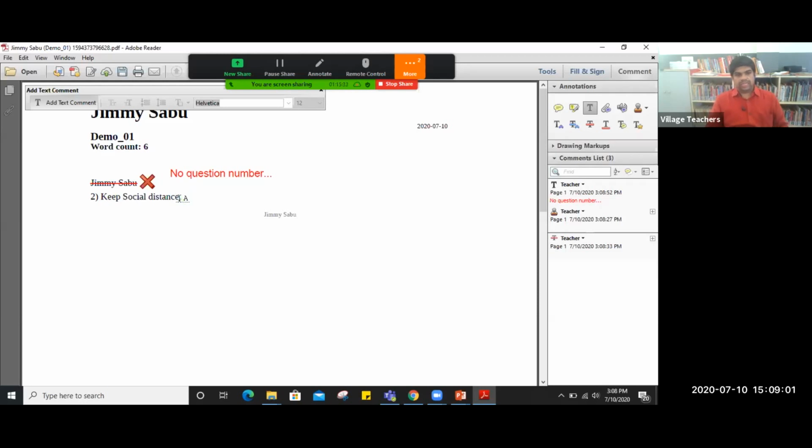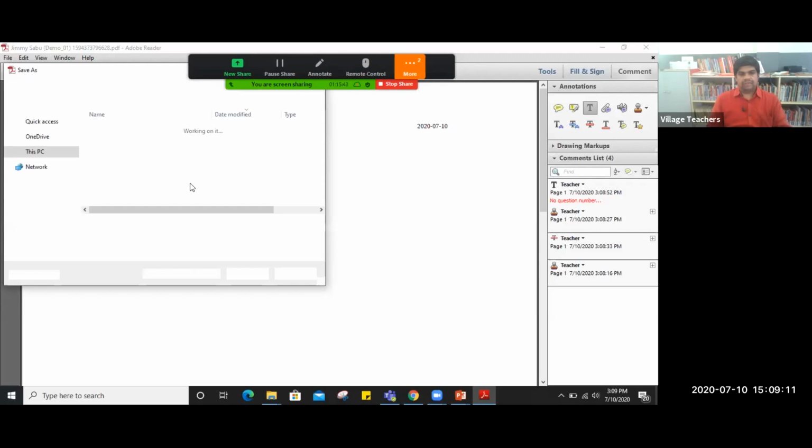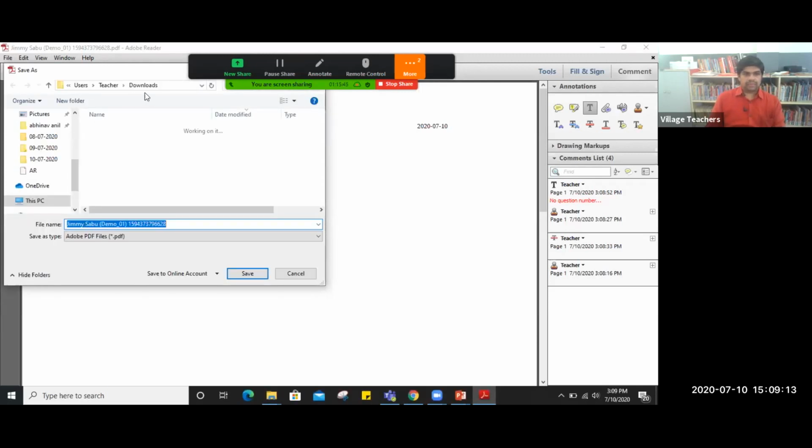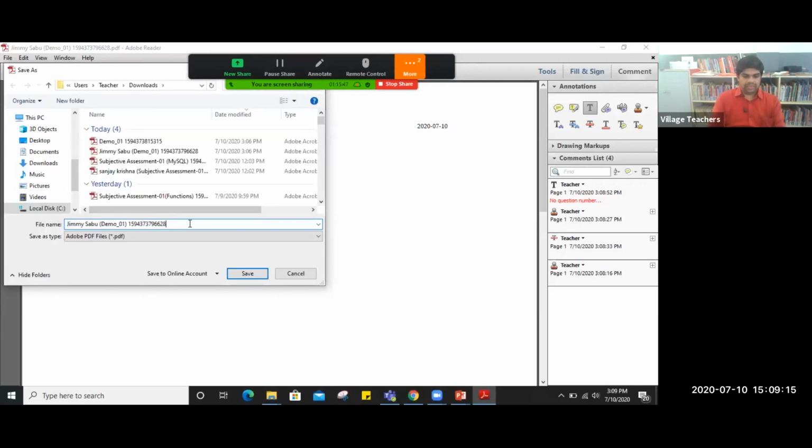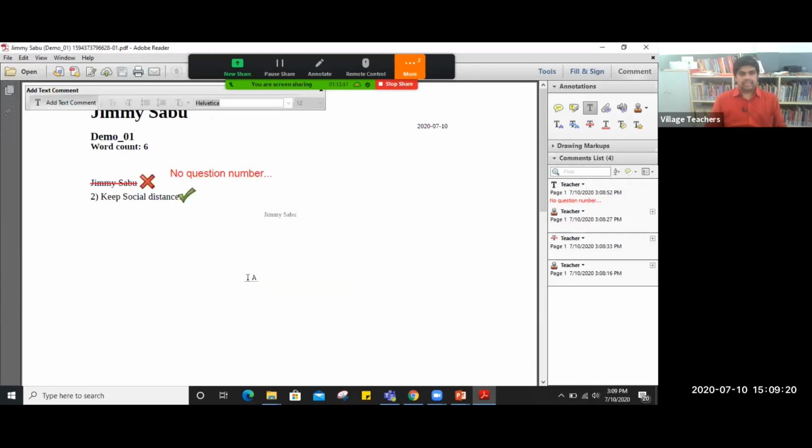It is possible to delete it, no issues. Once you did all this, you can save this file, save as. You can save it in the result format, and we can keep it. So in downloads, I'm just giving a name 01 and saving this. So the data is saved.